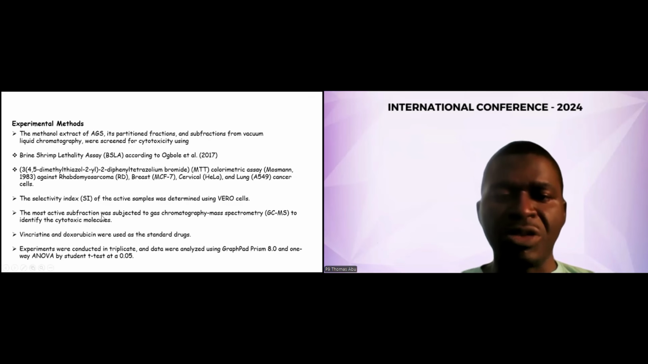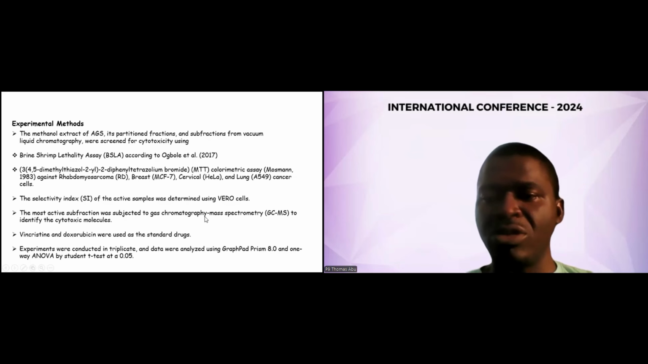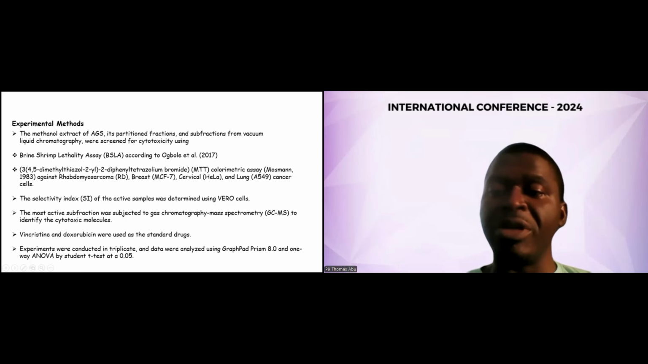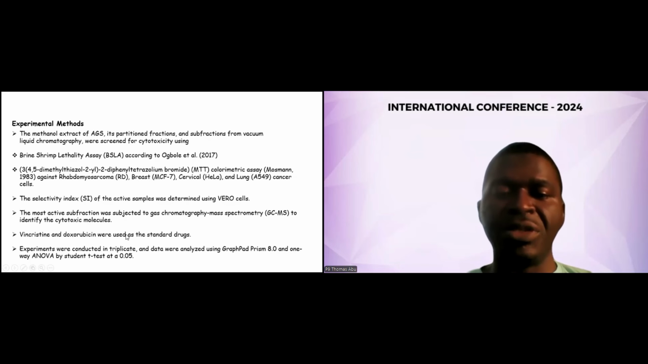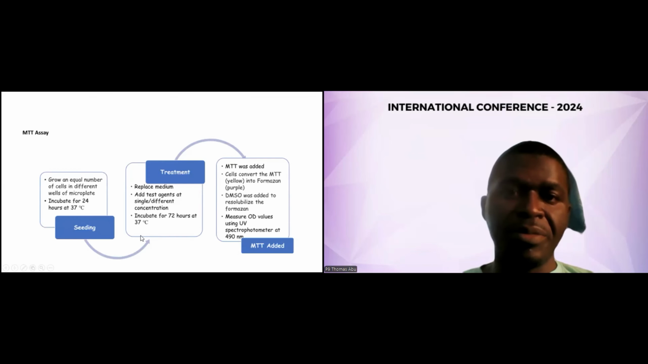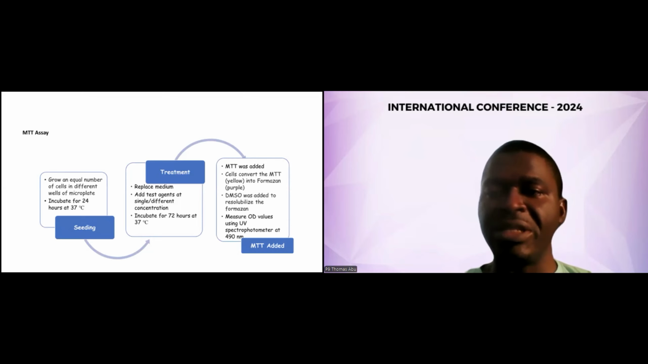And then the most active subfraction was subjected to gas chromatography mass spectrometry to identify the cytotoxic molecules. Vincristine and doxorubicin were used as standard drugs. My next slide is a brief procedure for the MTT assay. The cells were seeded, an equal number of cells grown in different wells of microtiter plates, incubated for 24 hours, then treatment was done, MTT was added, and the optical density values were measured.